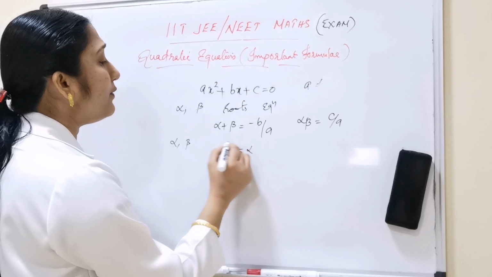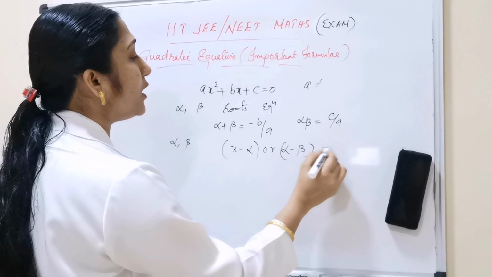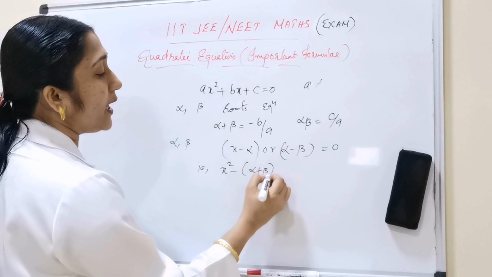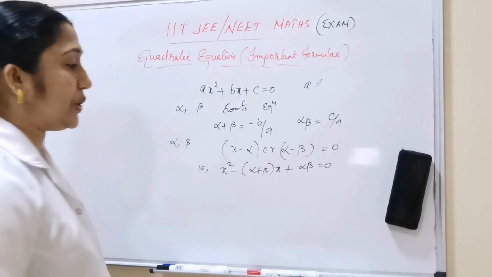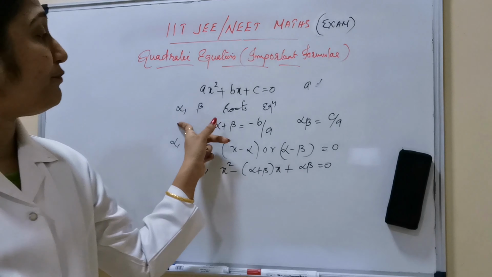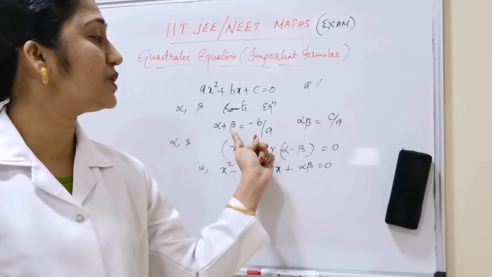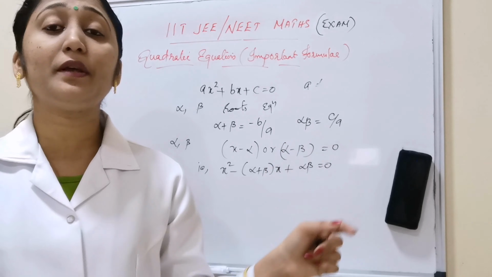If alpha and beta are the roots, then x minus alpha into x minus beta is equal to 0. That means x square minus (alpha plus beta) x plus alpha beta is equal to 0. This is the condition. Alpha and beta are the roots of the equation: the sum of the roots is equal to minus b by a and the product of the roots is equal to c by a.